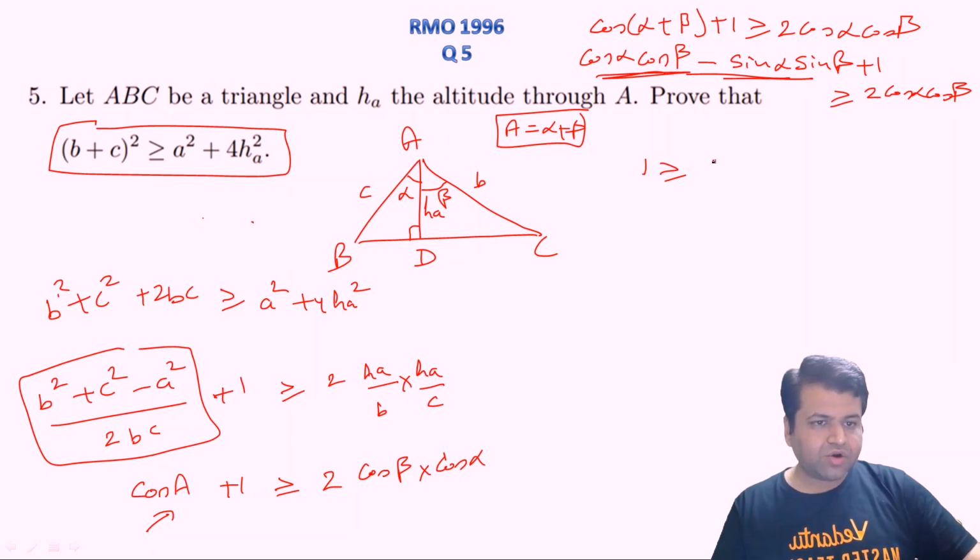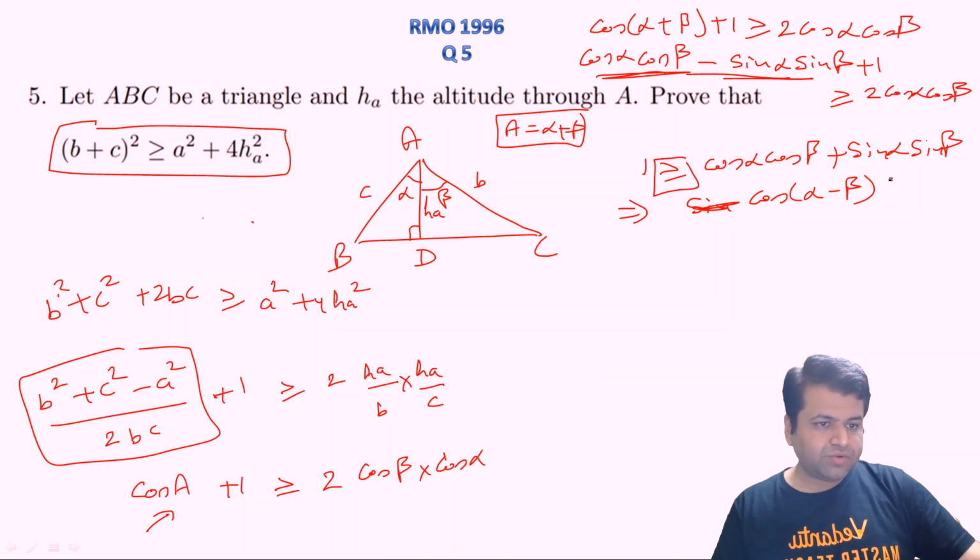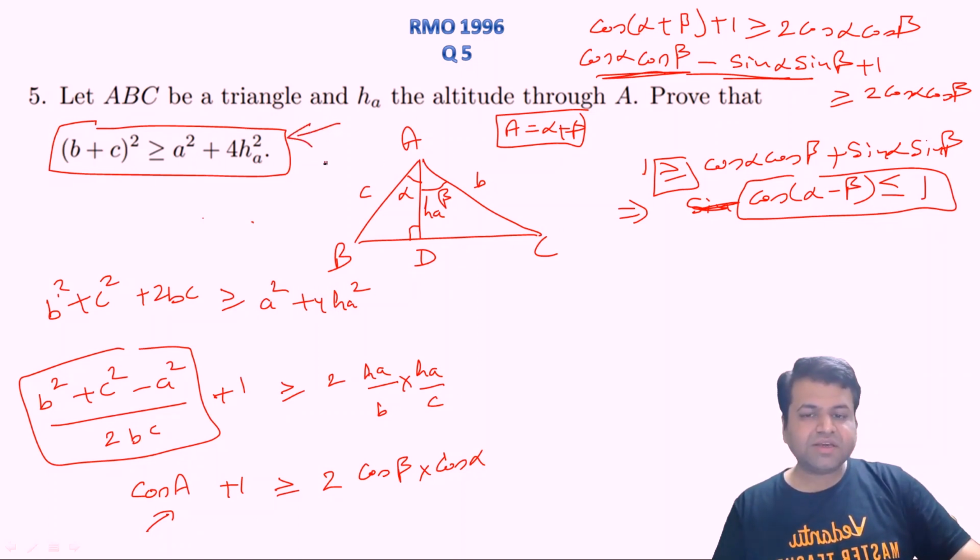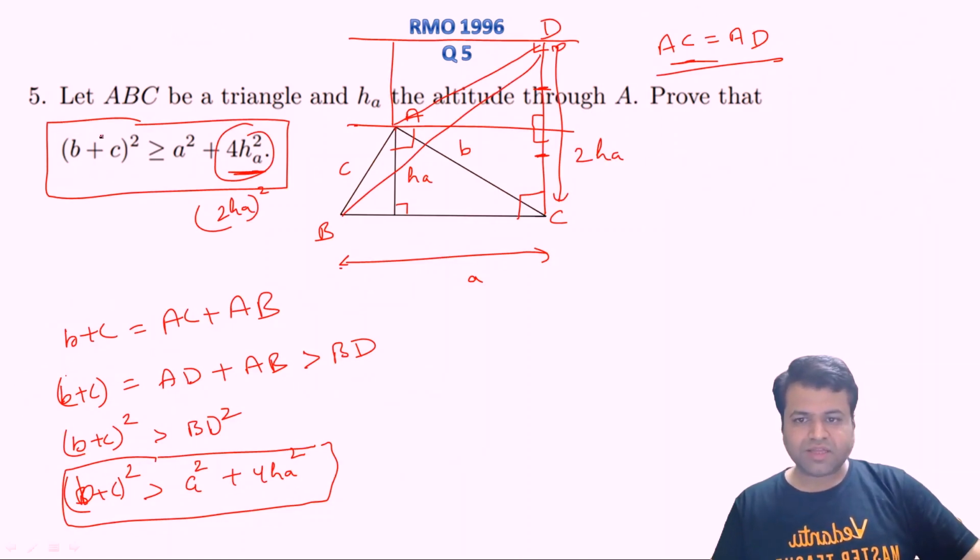One should be greater than or equal to cos of alpha cos of beta plus sin of alpha sin of beta, right? So this implies that we actually need to prove that cos of alpha minus beta is less than or equal to 1. And this is true because cosine of anything is always less than or equal to 1. So we have done two methods. This is method 2 of this question, and that was method 1. I simply prefer method 1.